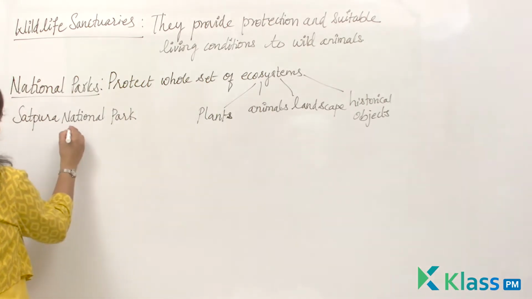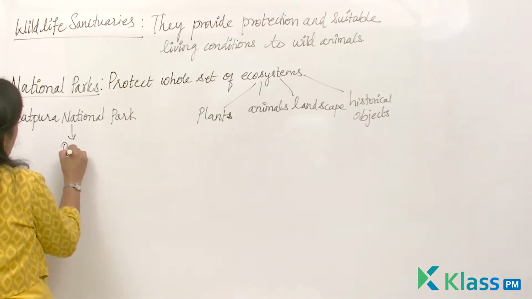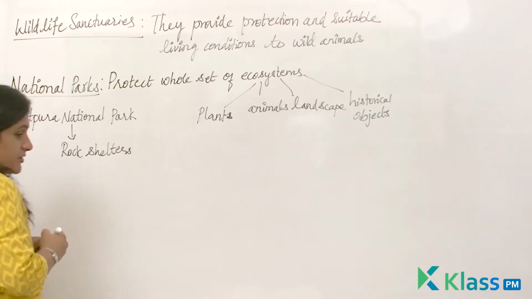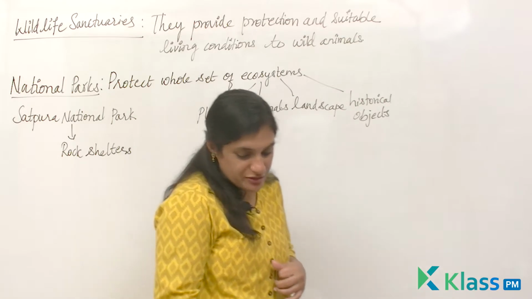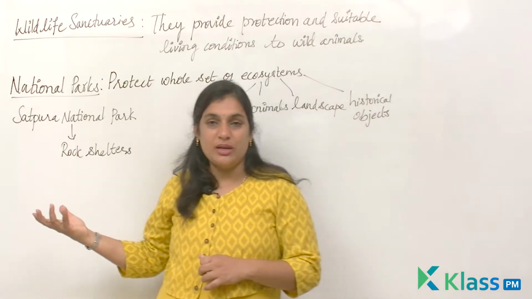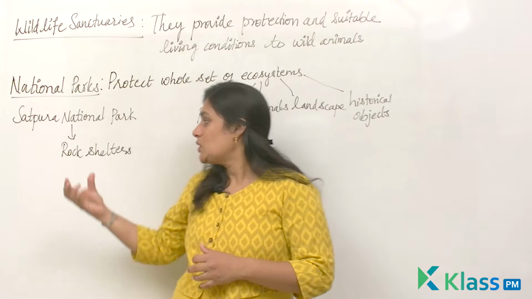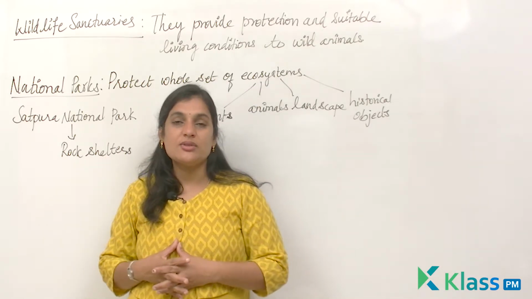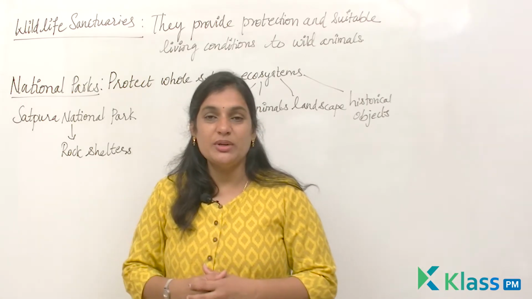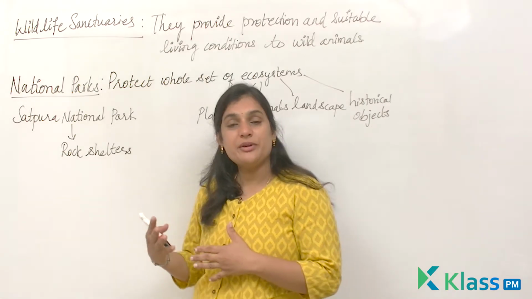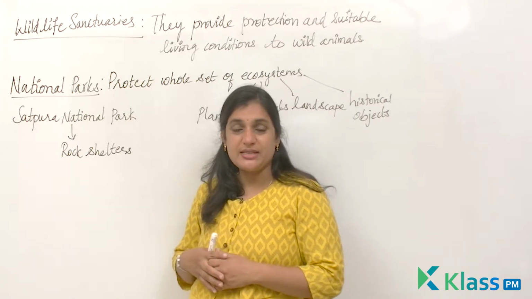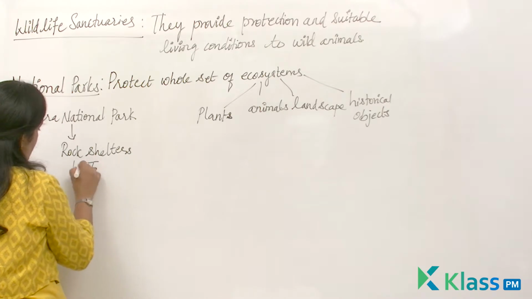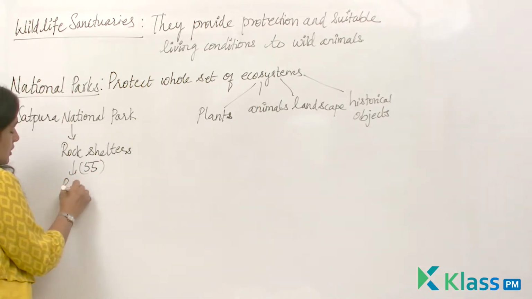There are rock shelters found inside this Satpura National Park, which will tell us about the life of primitive man. Okay, the life of primitive man. You know who primitive people are, right? So the prehistoric human life. So these rock shelters which are present in the Satpura National Park will give the evidences of prehistoric human life. At the same time, you can see how the primitive man sustained during those eras. At the same time, 55 rock shelters were found. Okay, 55 rock shelters were found along with the rock paintings,